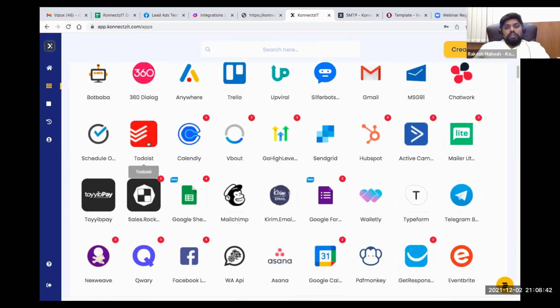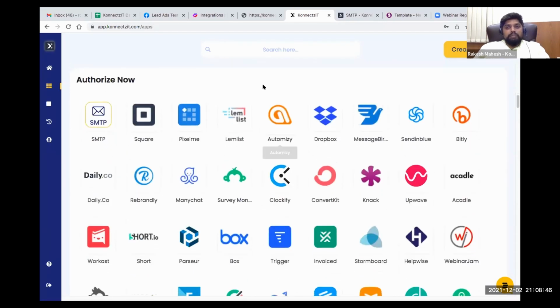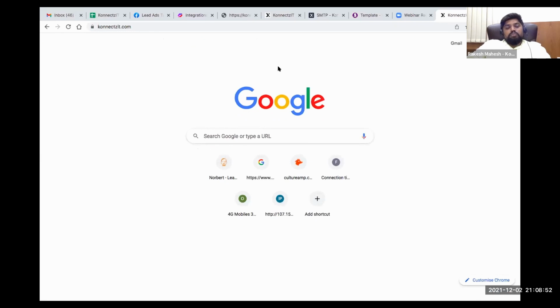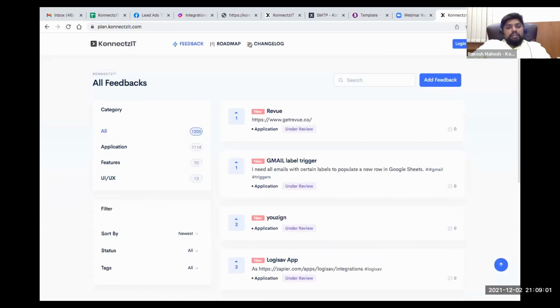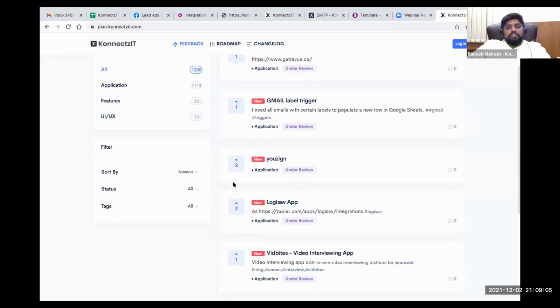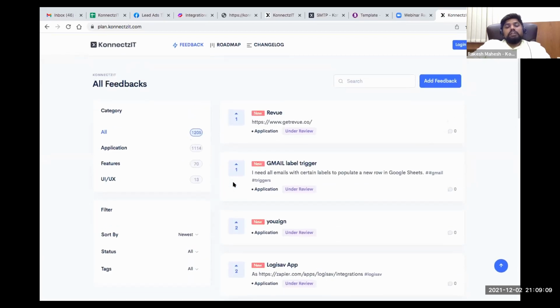You can also request any app inside our roadmap. When you log into Connexit, you will get a roadmap. You can go there and add your app or upload your app. This will help our team to prioritize apps based on the number of votes. Our team will check these apps and integrate them based on your request.